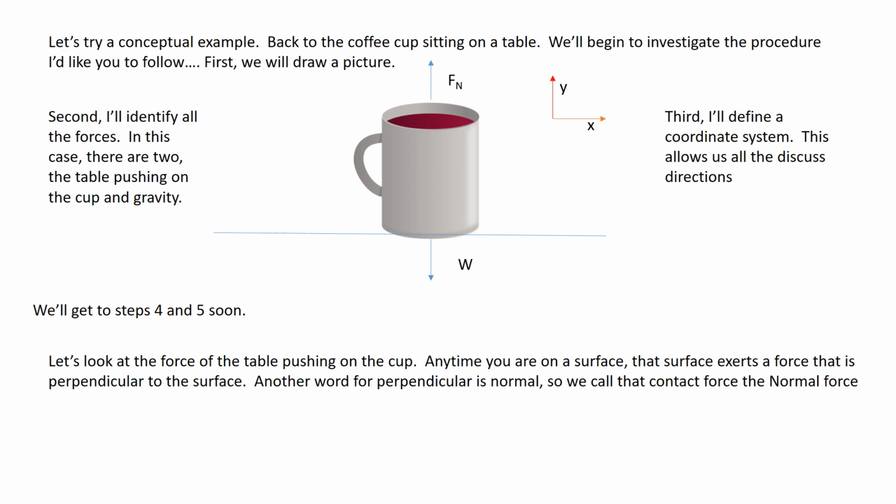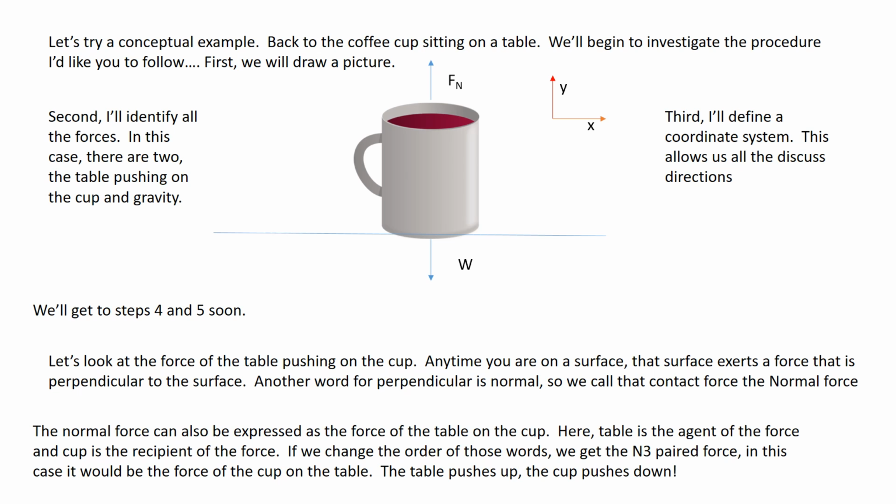Now let's look at the force of the table pushing on the cup. Anytime you're on a surface, that surface is going to exert a force that is perpendicular to the surface. Another word for perpendicular is normal. So we call the contact force, when you're on the surface of an object, the normal force. It will always act perpendicular to the surface.